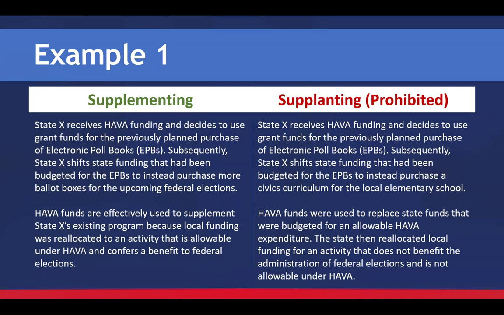Let's look at the right side of the screen. The state receives HAVA funding, decides to use grant funds for the previously planned purchase of e-poll books. Great. Subsequently, the state shifts funding that had been budgeted for the poll books to instead purchase a civics curriculum for the local elementary school. In this case, those HAVA funds were used to replace the state funds, and those state funds were then moved over to a local funding activity that does not benefit the administration of federal elections. This is supplanting, and it is unallowable under HAVA.